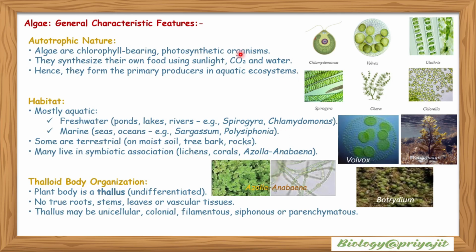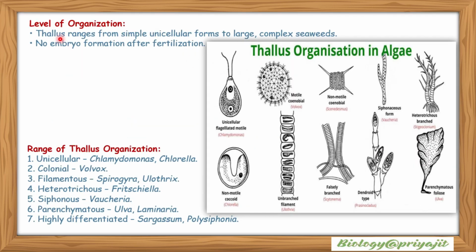Their thalloid body organization: their plant body is a thallus. That means their body is undifferentiated; no true roots, stems, leaves or vascular tissues are found among them. Their thallus may be unicellular, colonial or filamentous, siphonous or parenchymatous. Level of organization: their thallus ranges from simple unicellular to large complex seaweeds. No embryo formation occurs after fertilization. So this is thallus organization in algae.